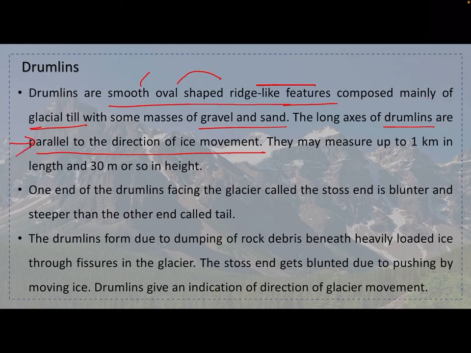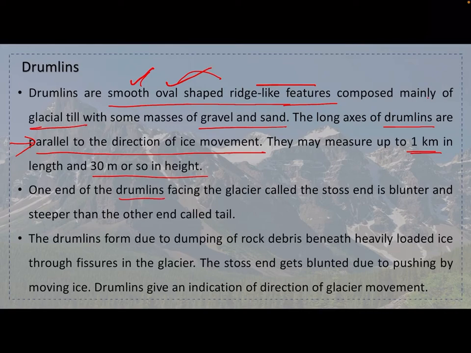They are smooth and oval shaped, and they are parallel to the direction of ice movement. They may carry up to 1 kilometer in length and 30 meters or so in height. So basically it's some sort of a ridge kind of a thing, very smooth, which is usually parallel to the direction of ice movement.